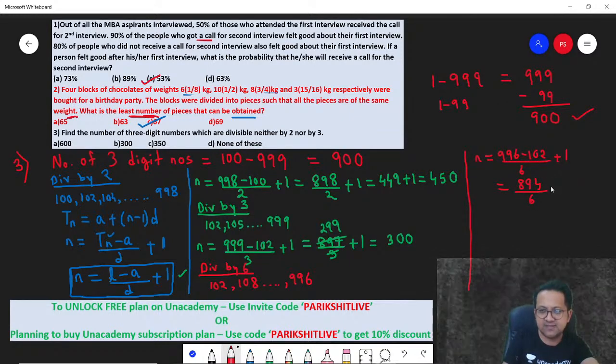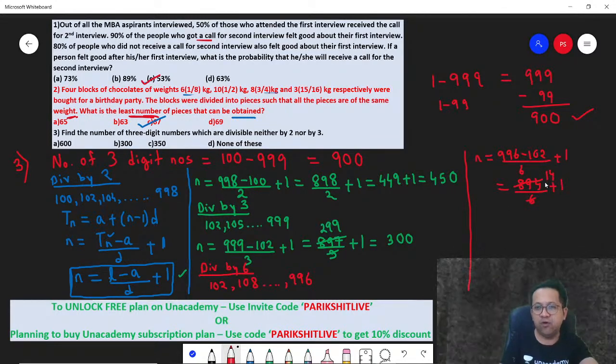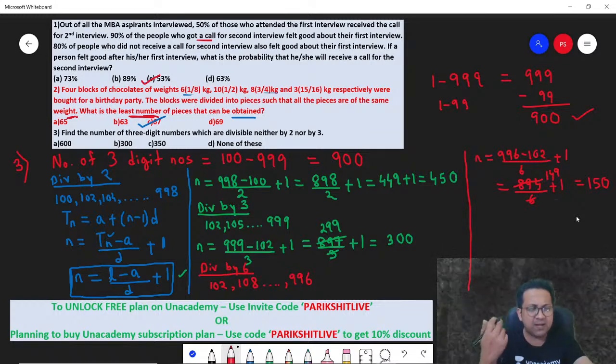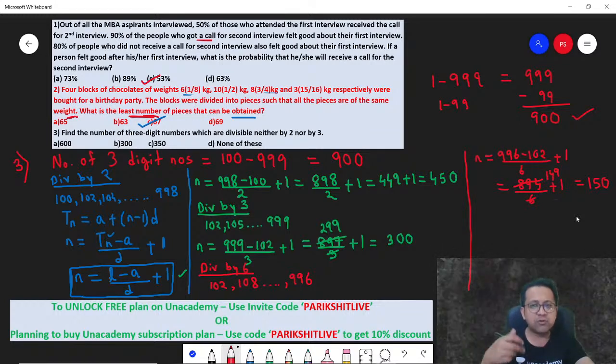49894 divided by 6, plus 1. So find it. 6 14s are 84, 54, 149 plus 1. So basically 150 terms. There are 150 terms which are divisible by 6. In other words, 150 terms have been double counted. So you just got to make sure that you remove it once.